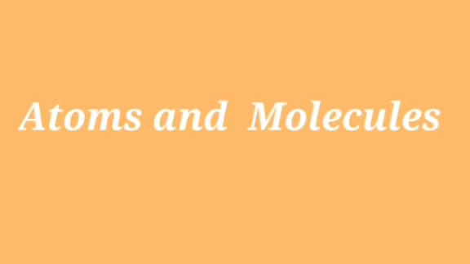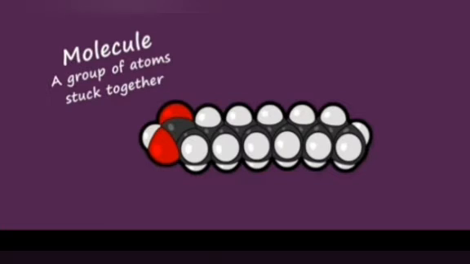Because different materials have different types of molecules. What is a molecule? It is nothing but a group of atoms stuck together, right? The smallest particle of a pure chemical substance that still retains its composition and chemical properties is called a molecule. So, two or more atoms combine together to form molecules.